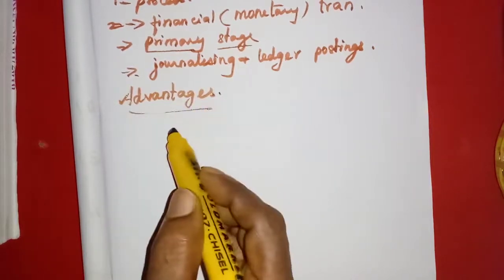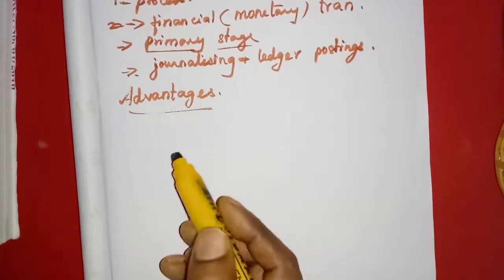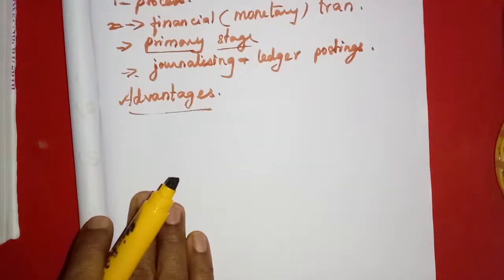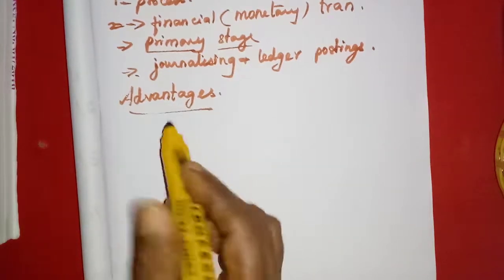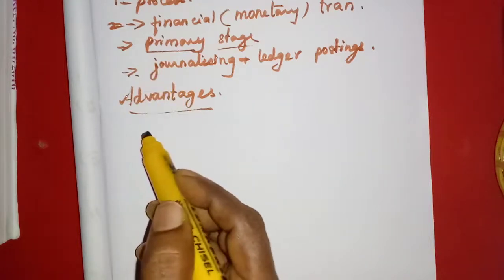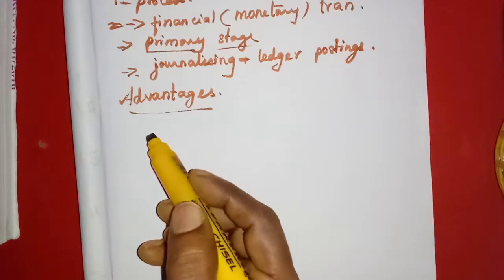From the features and the objectives, we can derive the advantages. Because we know that transactions are recorded in chronological order, regarding the objectives we have learned.